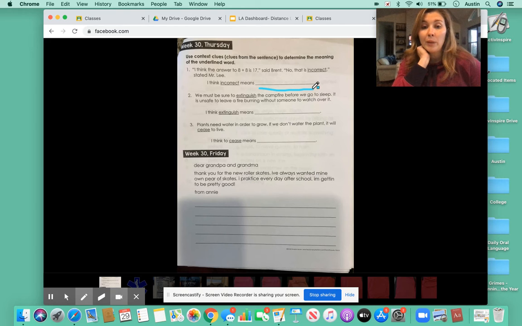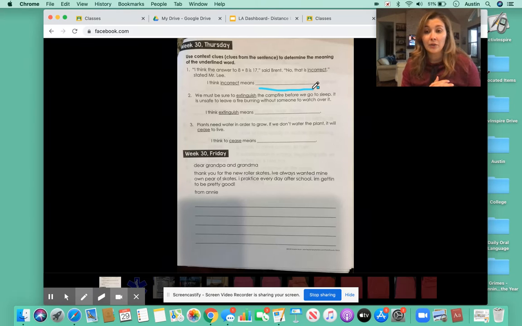Number 2, we must be sure to extinguish the campfire before we go to sleep. It is unsafe to leave a fire burning without someone to watch over it. I think extinguish means. Now, we have those things called extinguishers in schools, and they help put out fires. What do you think extinguish would mean? If an extinguisher puts out fires, the red things that you spray, they put out fires. What do you think extinguish means?